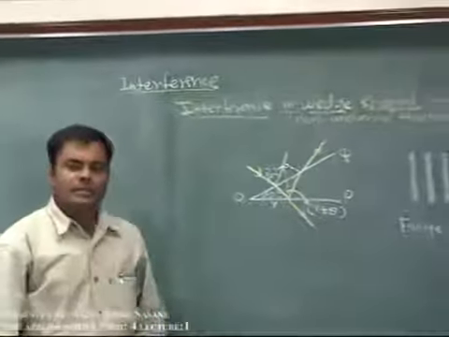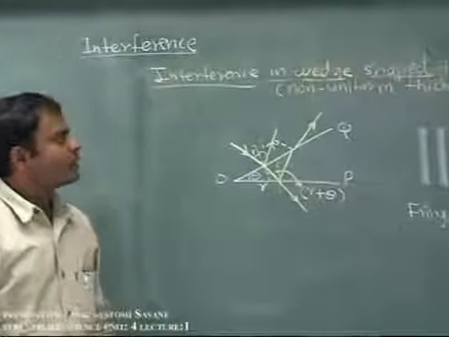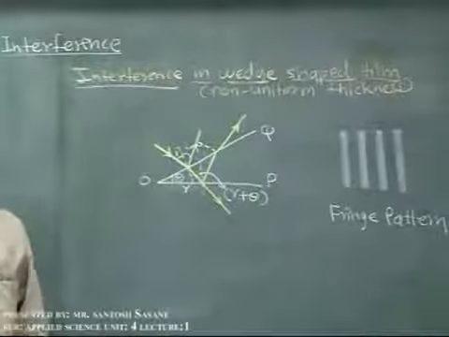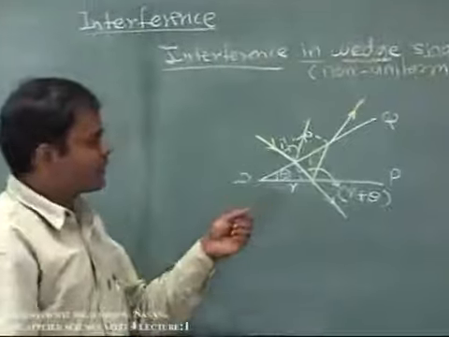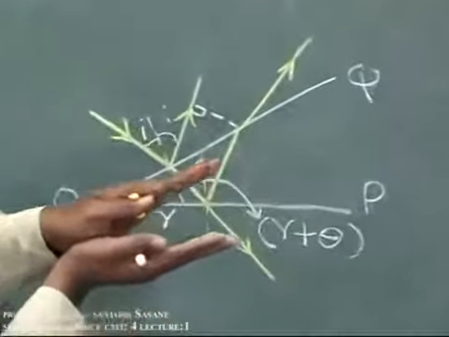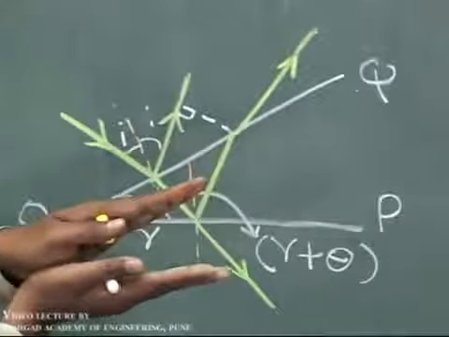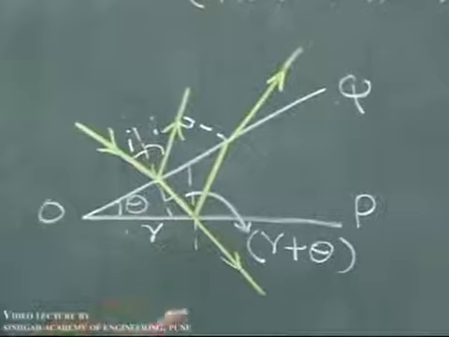Next point we have to discuss in the interference is interference in vase-shaped film, or a film of non-uniform thickness. Now, what is exactly this vase-shaped film? You can understand from this figure. A vase-shaped film is a film in which one side is having the thickness 0 and the other side is having a non-zero value. So like this. So this is an example of vase-shaped film.